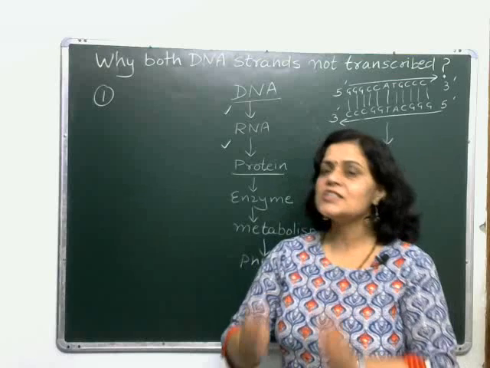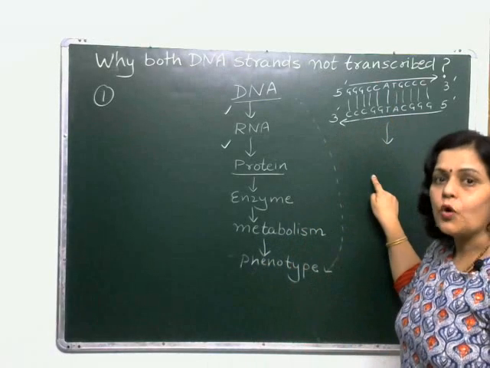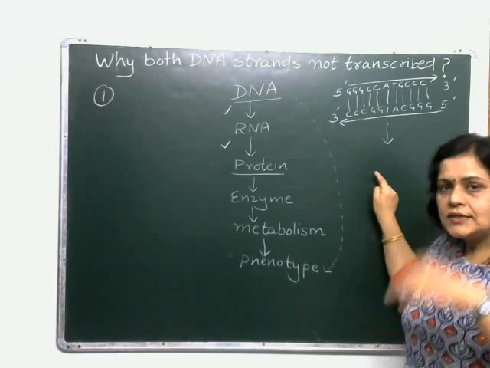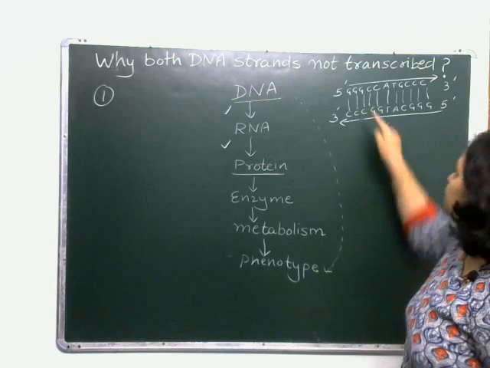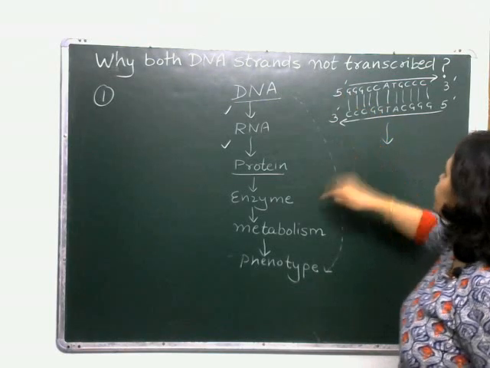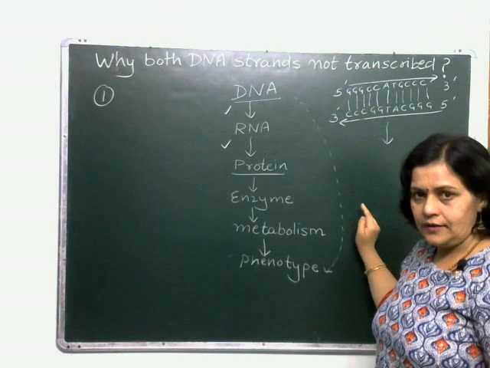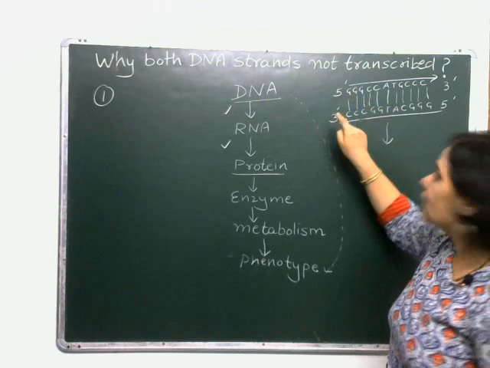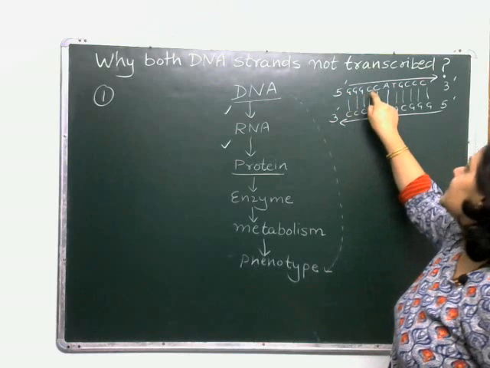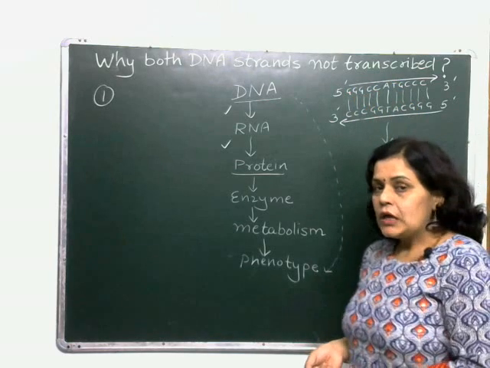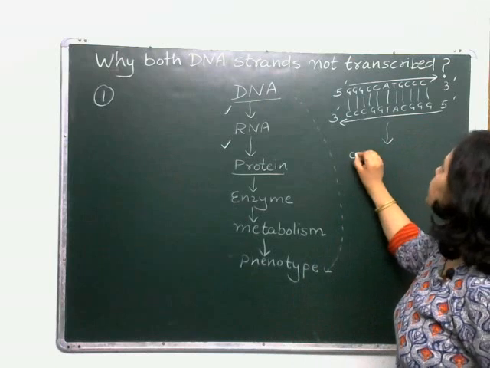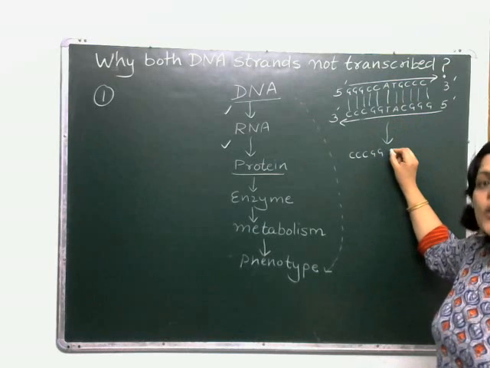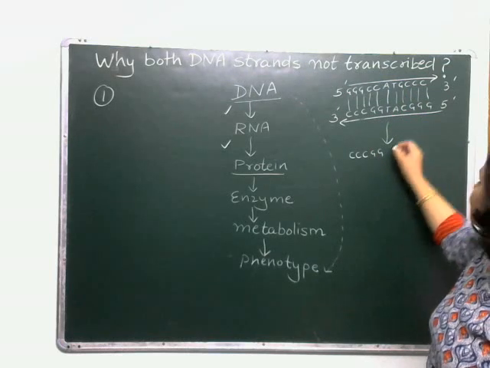But before that, we are just making two RNA strands out of it, and both strands I am going to make here will be complementary to the strand from which they are being drawn. So this strand will code for an RNA. The sequence of nitrogenous bases is GGG, then CC. So what will it be on RNA? It will be CCC, then GG. For A, it is going to be U, as we are making complementary strands.